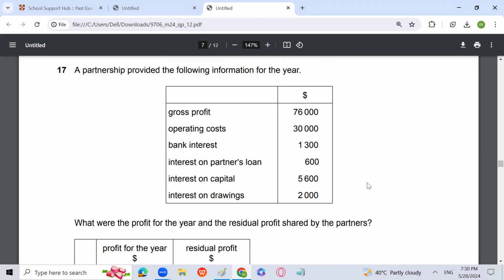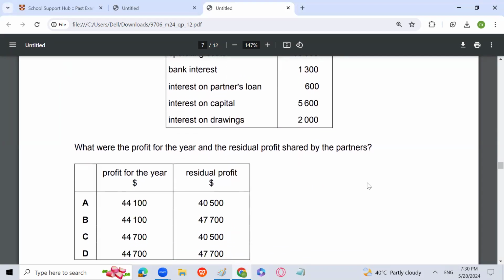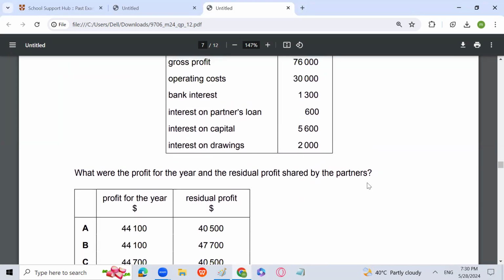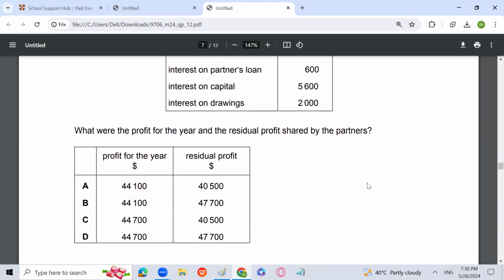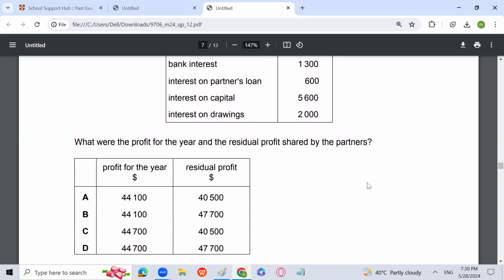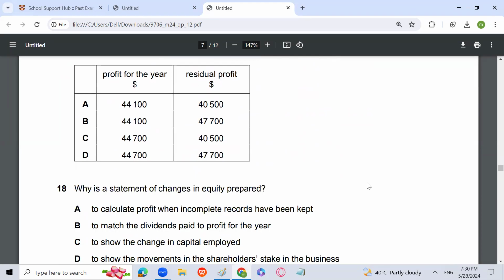Partner's loan interest will also be subtracted in the income statement. So the amount is going to be 44,100. Profit for the year is 44,100. And residual profit will be 44,100 plus 2,000 interest on drawing minus interest on capital 5,600. So that is 40,500. So A is the answer, 44,100 and 40,500.